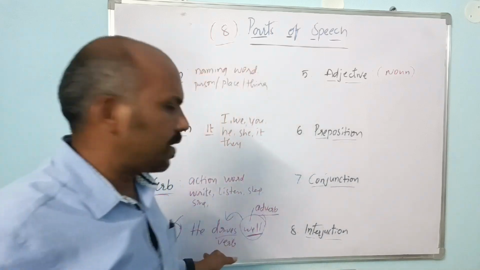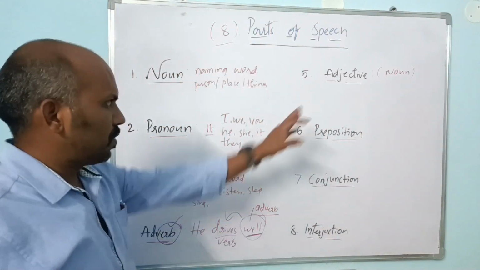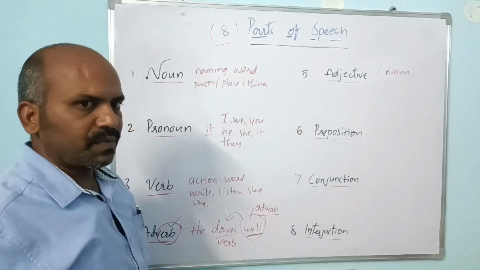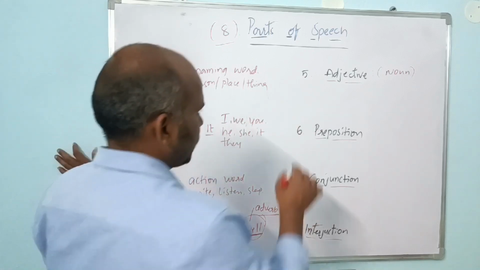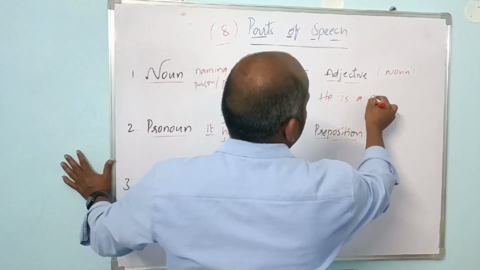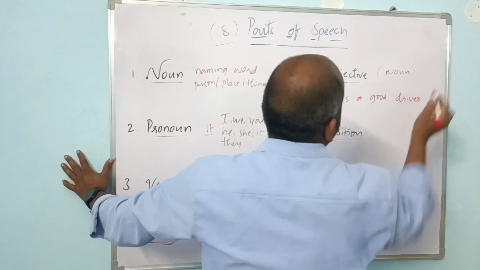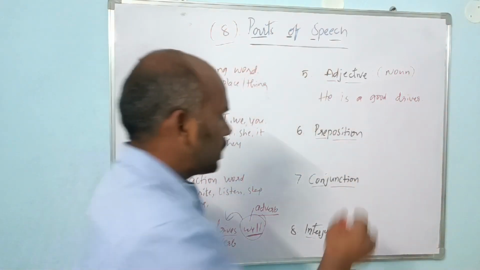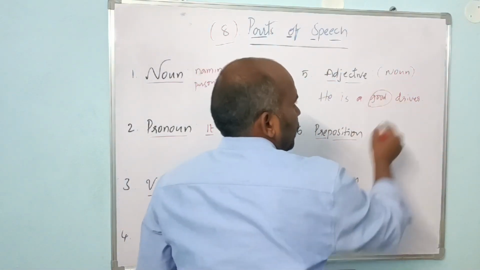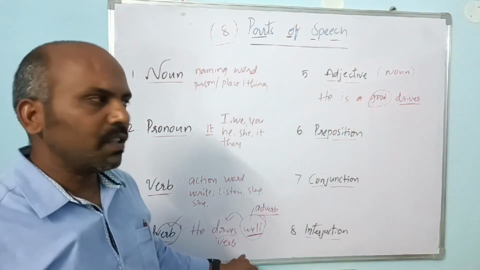So if we take the same example, he drives well, then here in this example we don't talk about driving, we talk about the person, right? Here he is a good driver. So here the word good is talking about a driver who drives well, right?